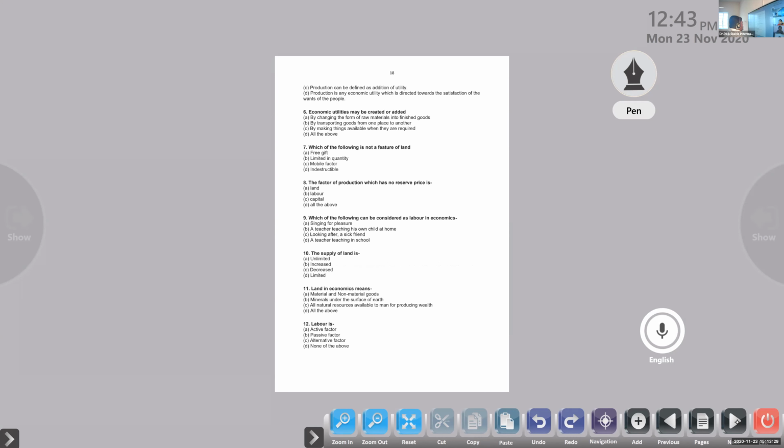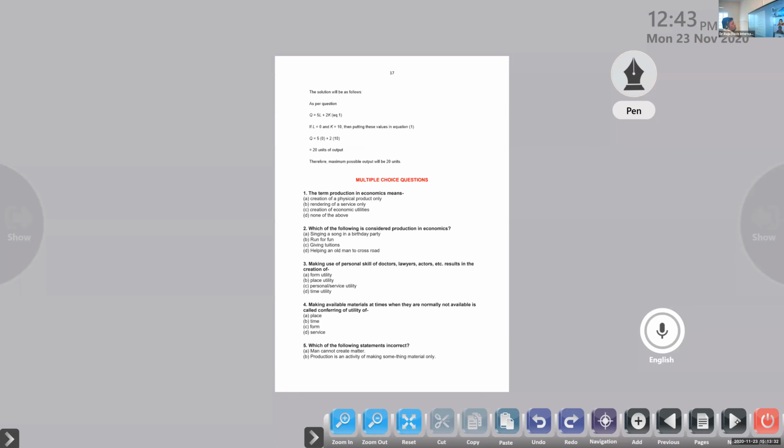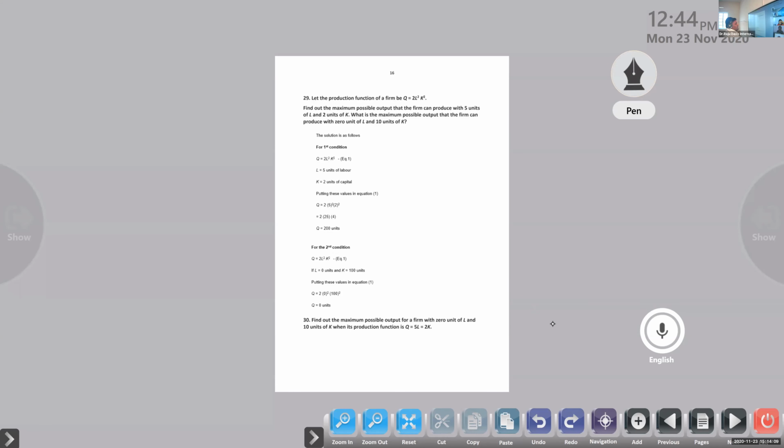Then there are multiple choice questions, almost 404 questions. Clear? You read that? Do you find any mistakes there? How to find TP, total product, if MP and L are given? There is a question in the MCQs. If MP, marginal product, is there, and labor is also provided, then I just want to replace that in the equation. That's it. Nothing more than that.